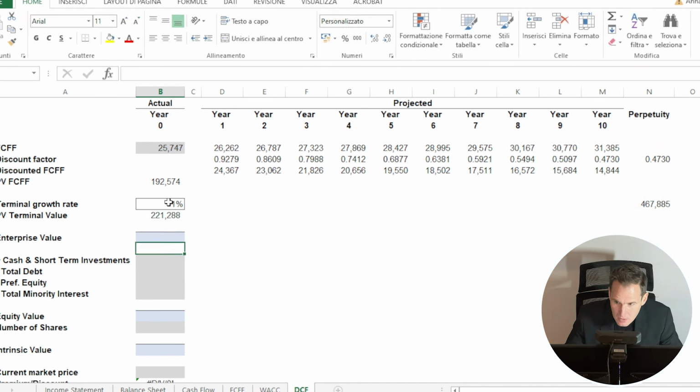So the sum between the present value of the free cash flow and the present value of the terminal value returns the enterprise value of Johnson & Johnson, which is equal to 414 billion.